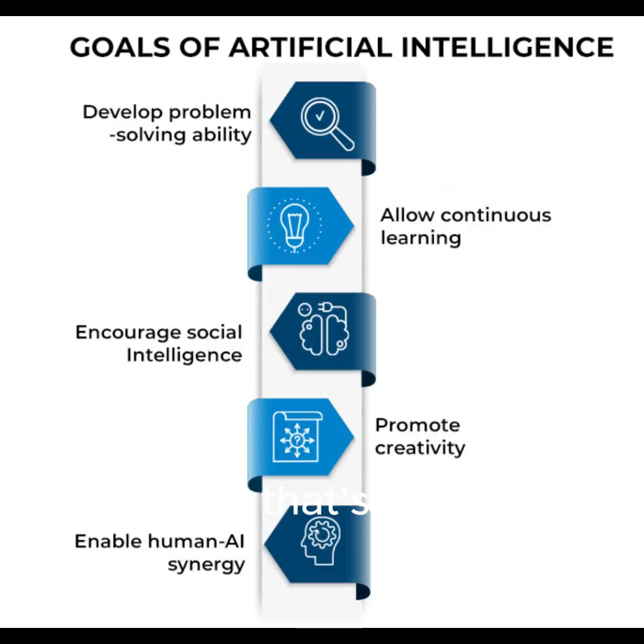Whoa, that's crazy. It is, right? AGI would be able to take in information from the world around it, process it, and then apply that knowledge to new and unfamiliar situations, just like we do as humans. So it wouldn't just be following some pre-programmed instructions, it would actually be thinking for itself. Exactly. It would be able to reason, problem solve, and maybe even be creative, like composing music, writing poetry, or even coming up with new scientific theories.